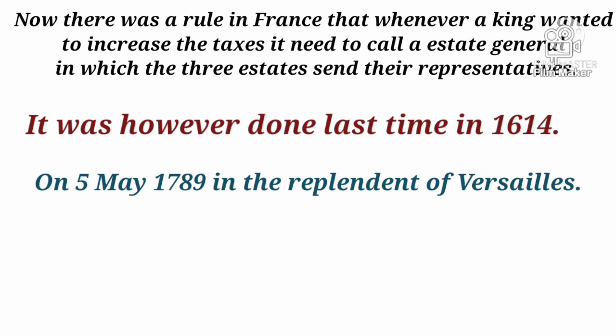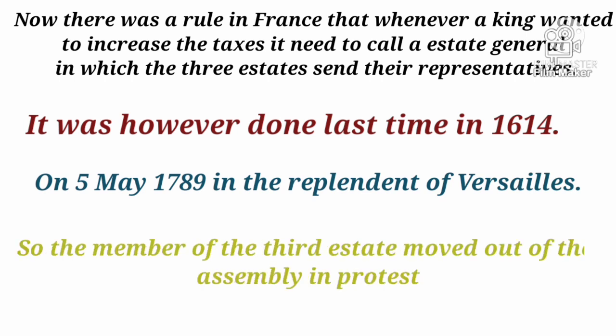The philosophers of the third estate demanded one man, one vote, but the king rejected the proposal because if he accepted it, it's obvious that the members of the third estate were more and there were chances of the third estate to win. So, the people of the third estate moved out of the assembly in protest.